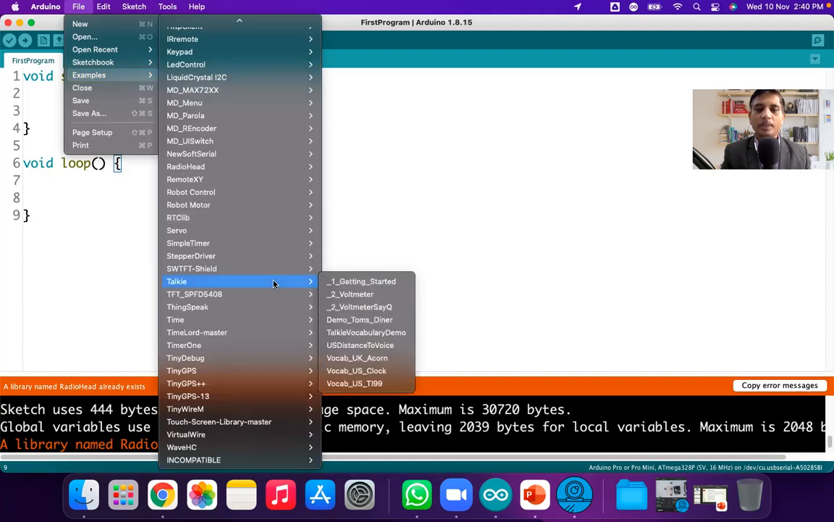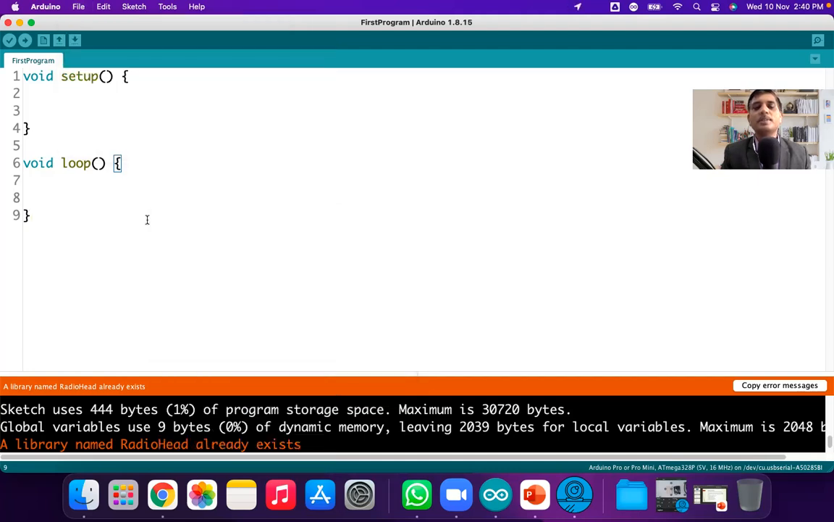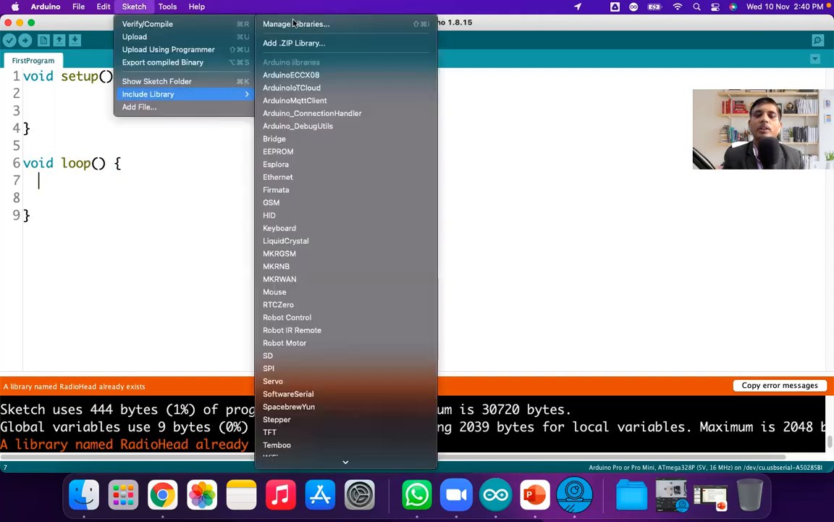Okay, RTClib library, these are some programs. Talkie library, these are some programs. TinyGPS library, these are some programs. So every library is giving some sample programs, called testing programs. So we can also test out those programs. Are you getting this? Sketch and Include Library, very important one. Manage Libraries for downloading the libraries from the internet. Add .ZIP Library to include the library if you have the zip file with you.